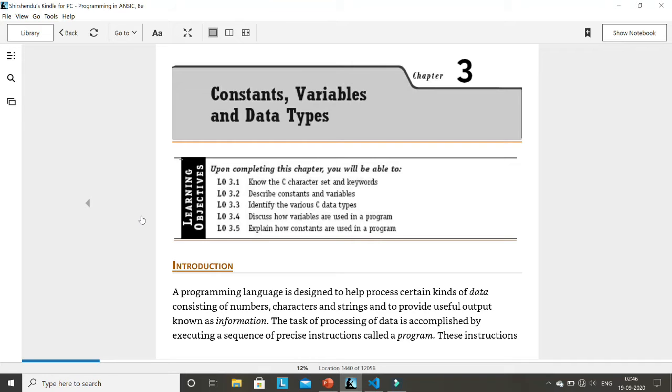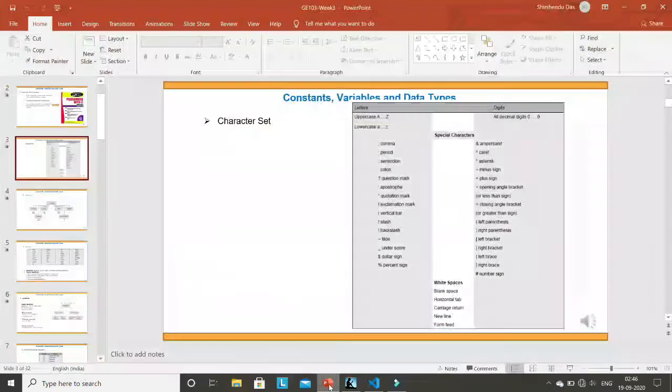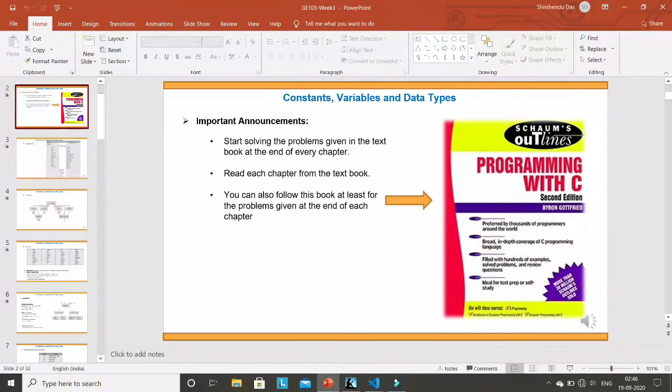I'll start from chapter 3, and you also start reading from this book. Please remember that sometimes I may ask you a question which is written in this book but which I have not discussed in class. It may be possible. So what are your tasks from today? I have written your task here. Start solving the problems given in the textbook at the end of every chapter.